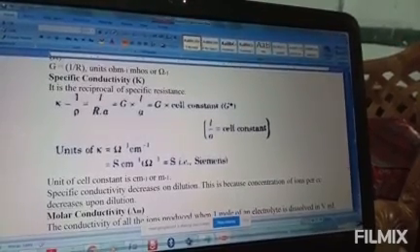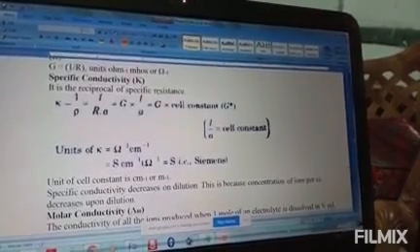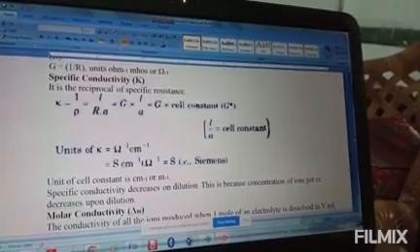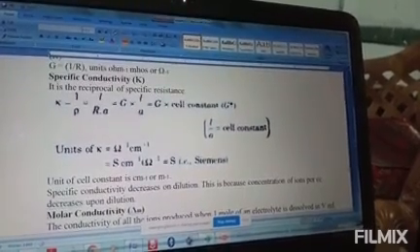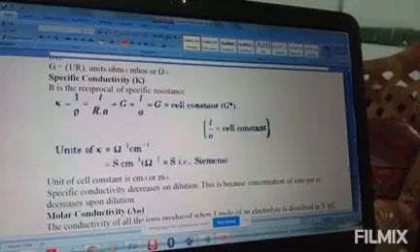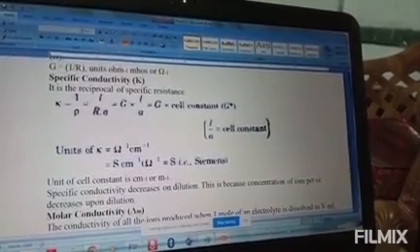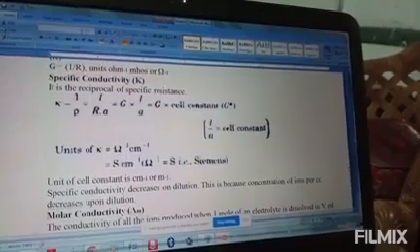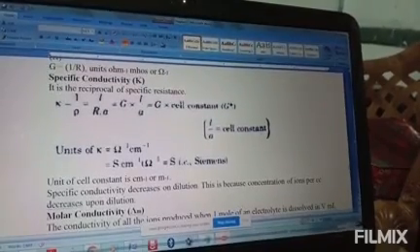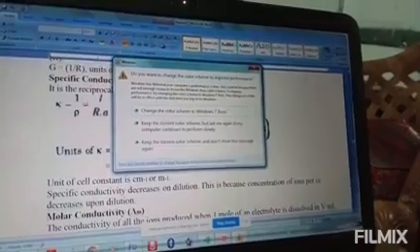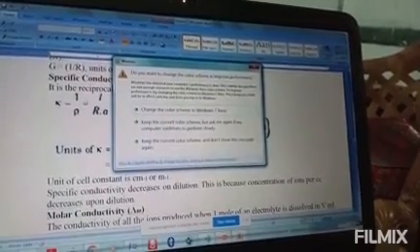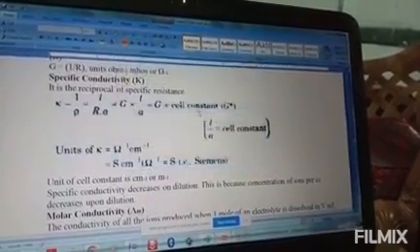While we heat it, the force of attraction gradually decreases, thereby electrons start moving. Majority of electrons start moving, which means the electron cloud is there, so the electrons cannot move easily. Due to that, the conductivity automatically decreases.